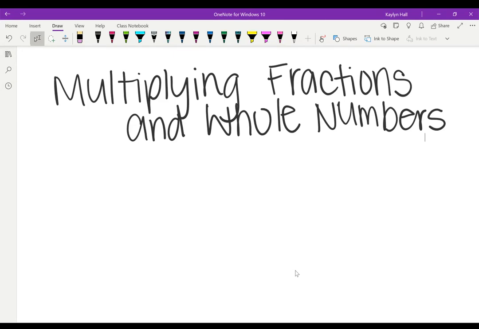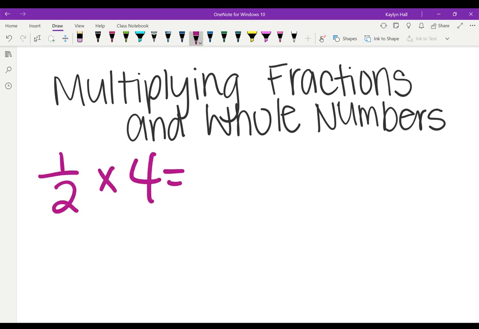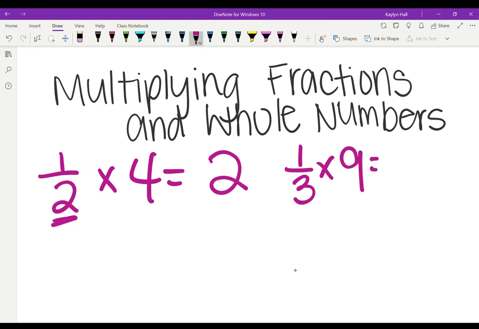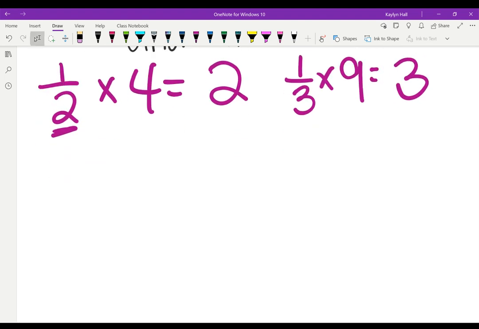So we've done this already a little bit this year. We know that if we have 1/2 times 4, that 2 times 2 is 4, so our answer is 2. Or we know that 1/3 times 9 is 3 times 3 is 9, so our answer is 3. But not all of the time are we going to have fractions and whole numbers that work out so nicely. So I'm going to show you a trick for harder fractions and for harder whole numbers.